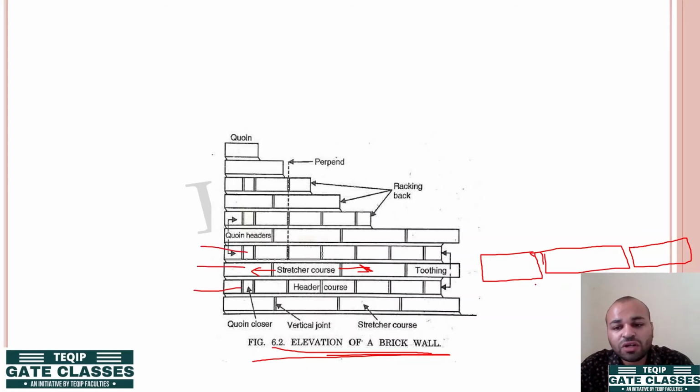Now, in all the alternate courses you have placed the bricks such that their header is visible on the outer face. This is the typical arrangement. I hope this is clear and has been understood that this is your header course, this is your stretcher course.